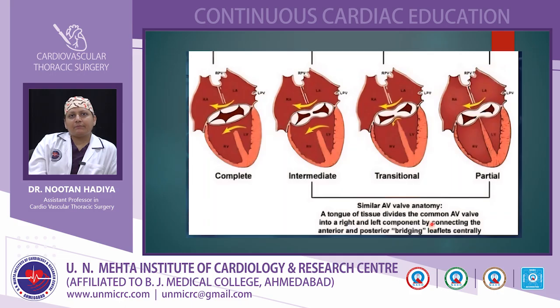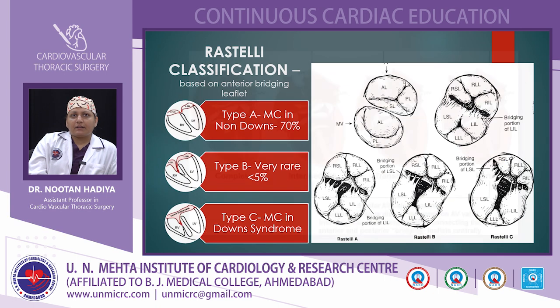Here in the image we can also see the same thing, but in intermediate, transitional, and partial AVCD there is a similar AV valve anatomy. The tongue of tissue divides the common AV valve into right and left components by connecting the anterior and posterior bridging leaflets centrally. Coming to the Rastelli classification, which is based on the anterior bridging leaflet.